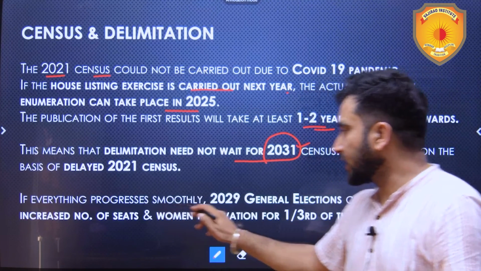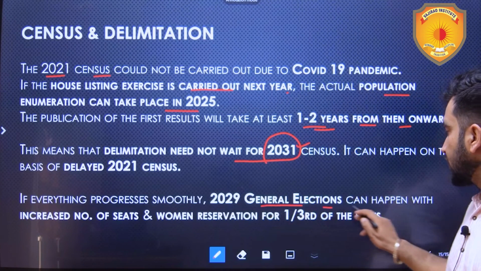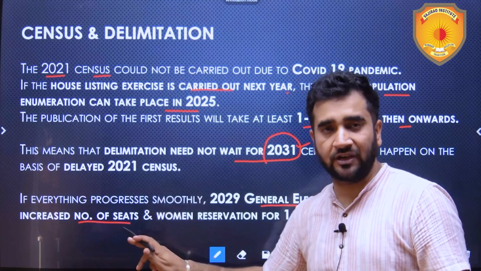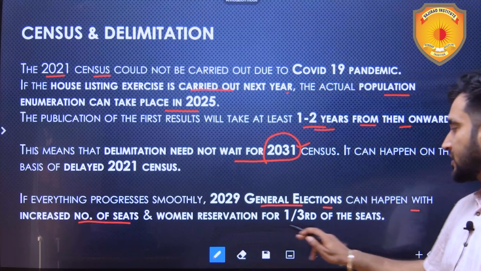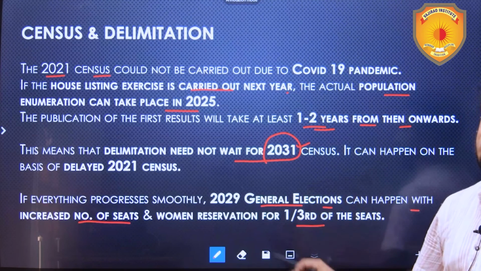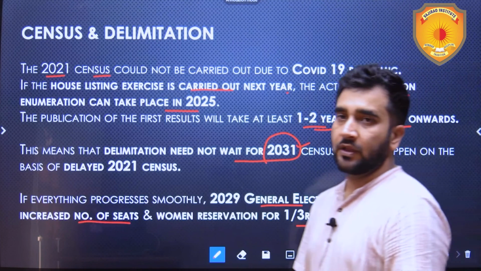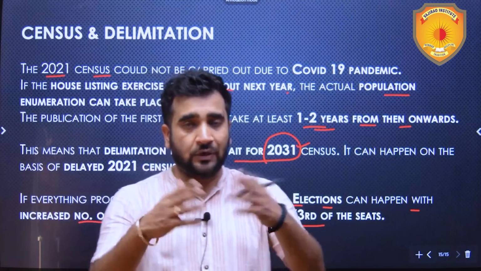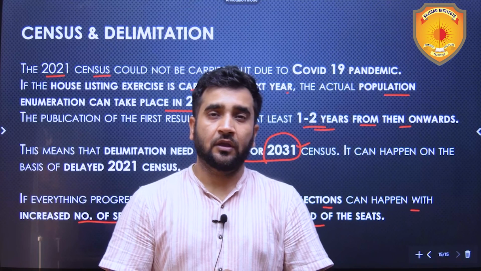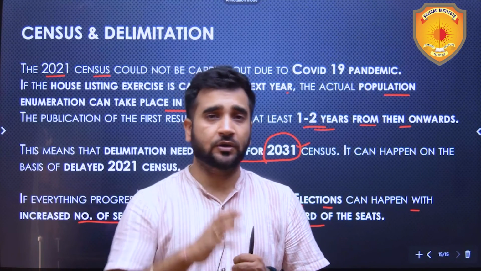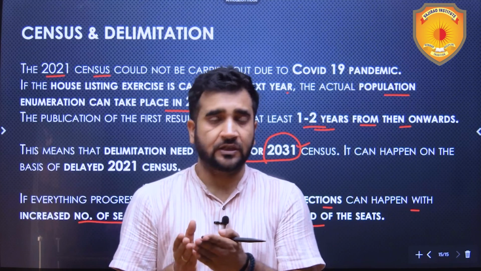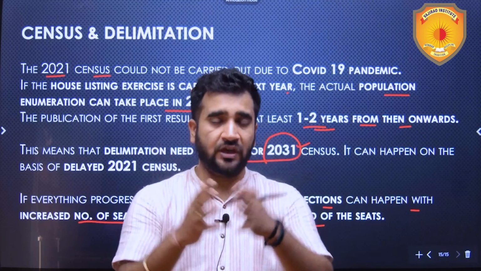If everything progresses smoothly, the 2029 general elections can happen with an increased number of seats, if they will increase it, and women reservation for 1/3 of the seats will be there. This is the counting, or this is, I would say, the calculation for that. Was this a well thought out plan of the central government? If yes, then I would say that there is vision in that.